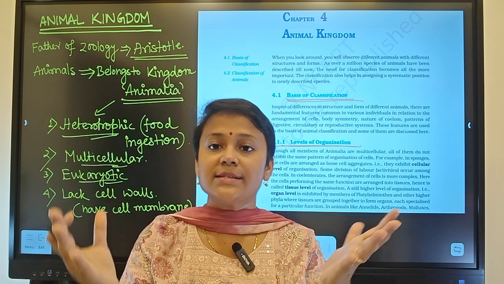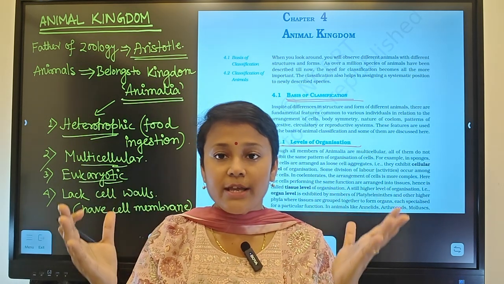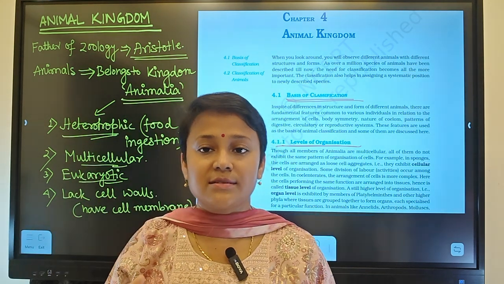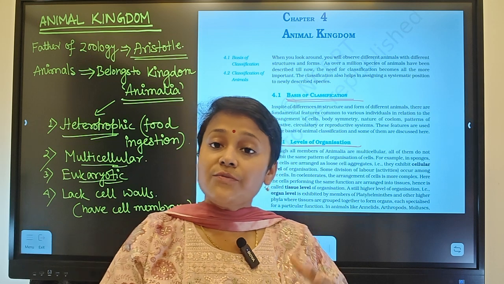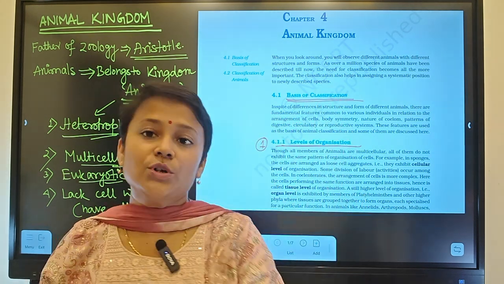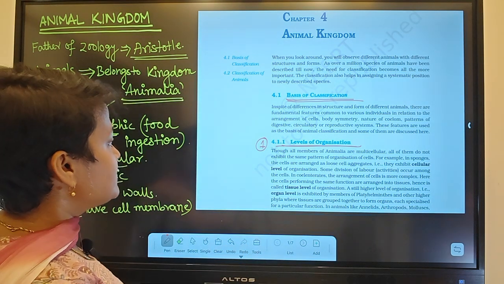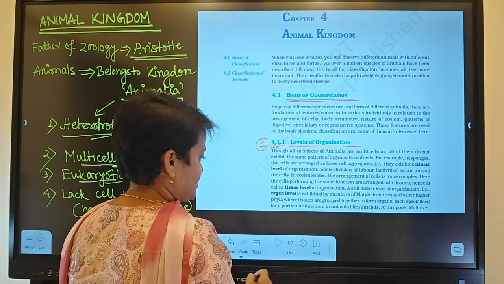Organs will make the organ system. Organ systems will make the full organism. So this is the level of organization, or we can say level of complexity, which will increase as we go from Porifera towards the chordates. So this basis of classification is called level of organization.